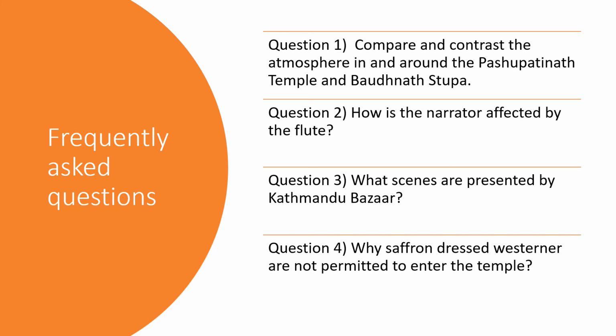Then question 3: what scenes are presented by Kathmandu Bazaar? We have seen that. What kind of sellers are there, what kind of things are available in Kathmandu's market. So we can write our answer from these points. Now question number 4: why are saffron-dressed Westerners not permitted to enter the temple? We have seen that only Hindus are allowed. That's why any other Westerner, any other people from any country, are not allowed there. Only if they are Hindu are they permitted to enter the temple.